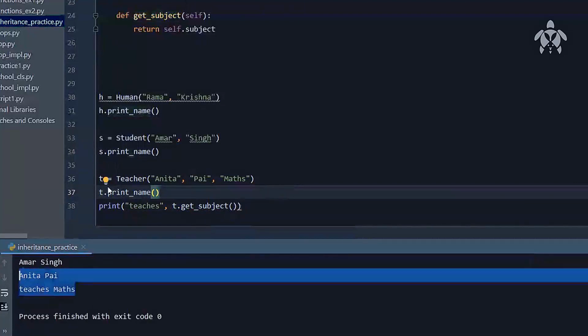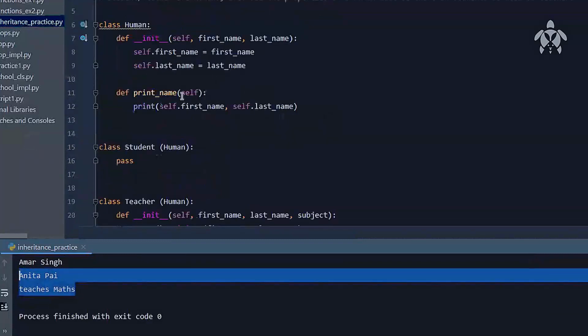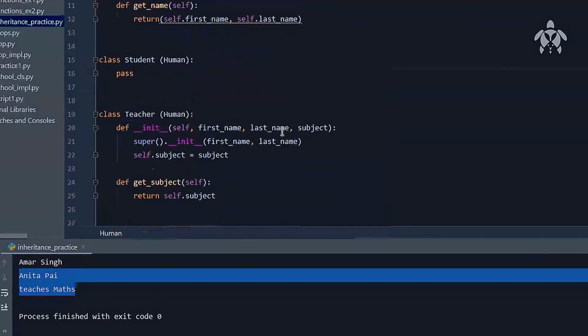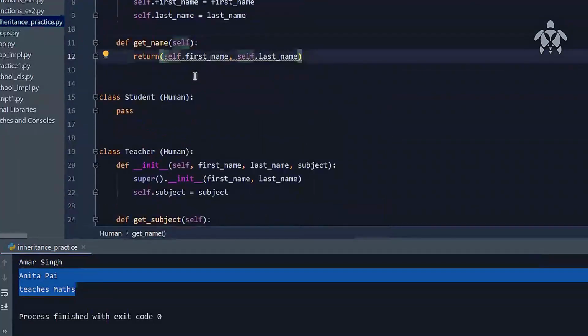We can write it in the same line also. Instead of print name, had I been returning this one, let's say I'm going to get name, print name. So I'm returning this value right now.